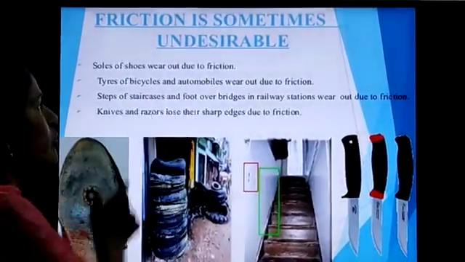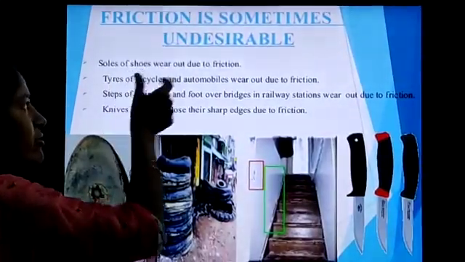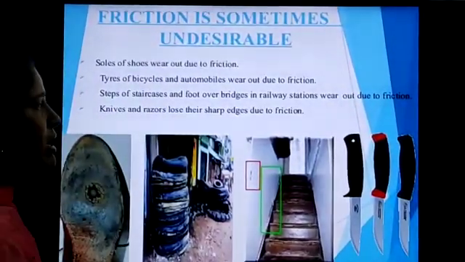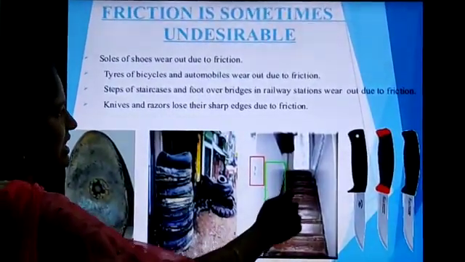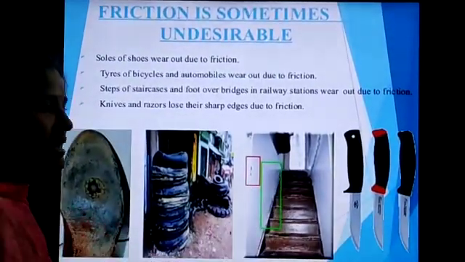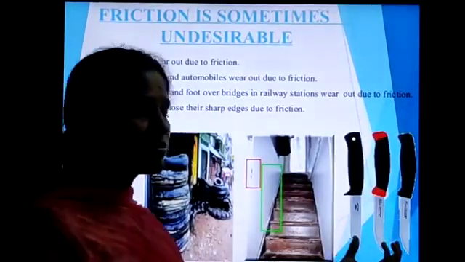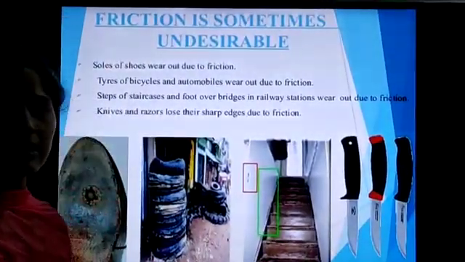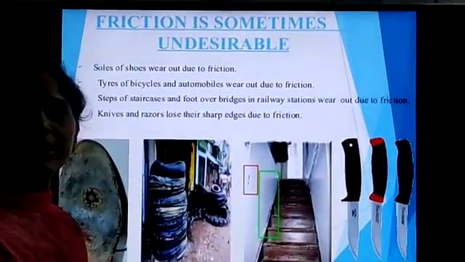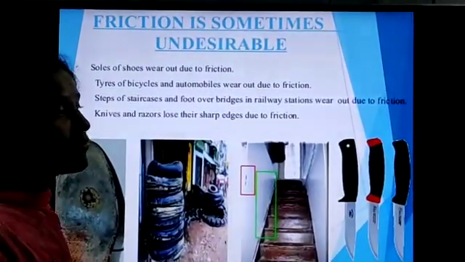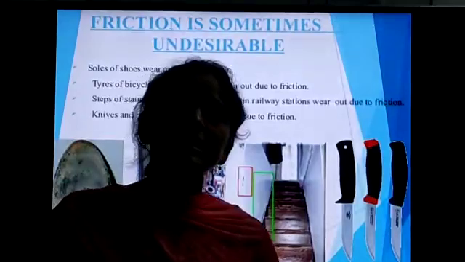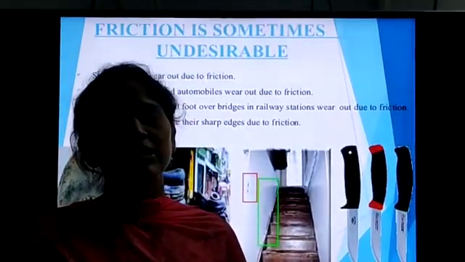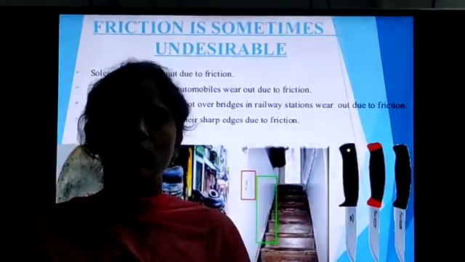That means soles of shoes can wear, and tires of bicycles and automobiles wear, and then steps of staircases and over bridges in railway stations, and the knives also lose their sharpness. All of these are because of friction. So friction is a necessary evil. That means friction has some advantages and friction has some disadvantages.